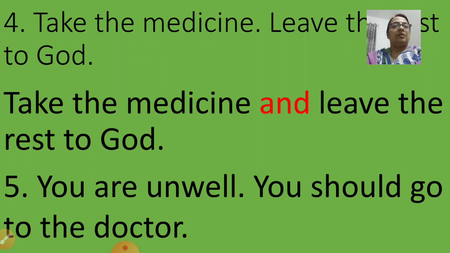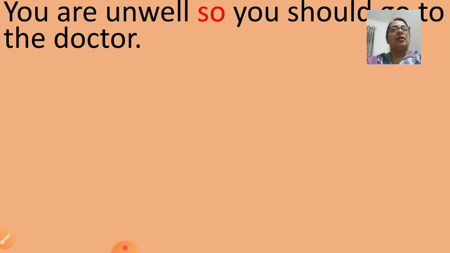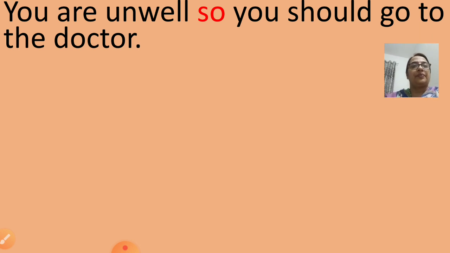You are unwell. You should go to the doctor. Fifth sentence it is. And the answer is you are unwell, so you should go to the doctor. Understood? Why should you go to the doctor? Because you are unwell. So we have used the conjunction so here to join these two sentences. Now from 6th to 10th question you have to solve on your own in your grammar book.